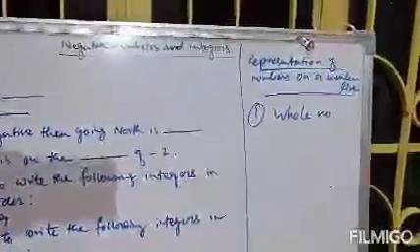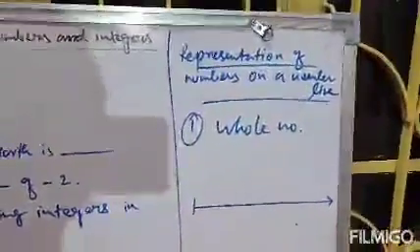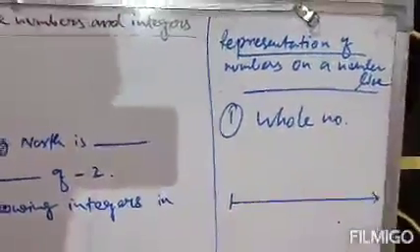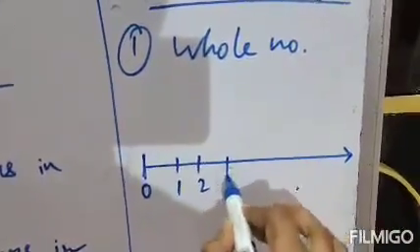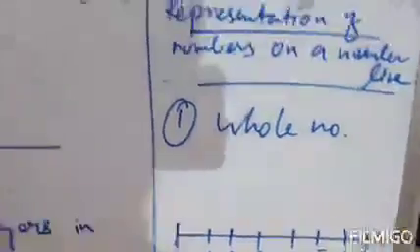Now we know that whole numbers start from 0 and go upwards. If we want to represent whole numbers on a number line, then the number line must start from 0. So this is your 0, this is 1, this is 2, this is 3, 4, 5, 6, 7 and so on. This is the number line of whole numbers, because whole numbers start from 0, so the number line will also start from 0. Clear? These are whole numbers.